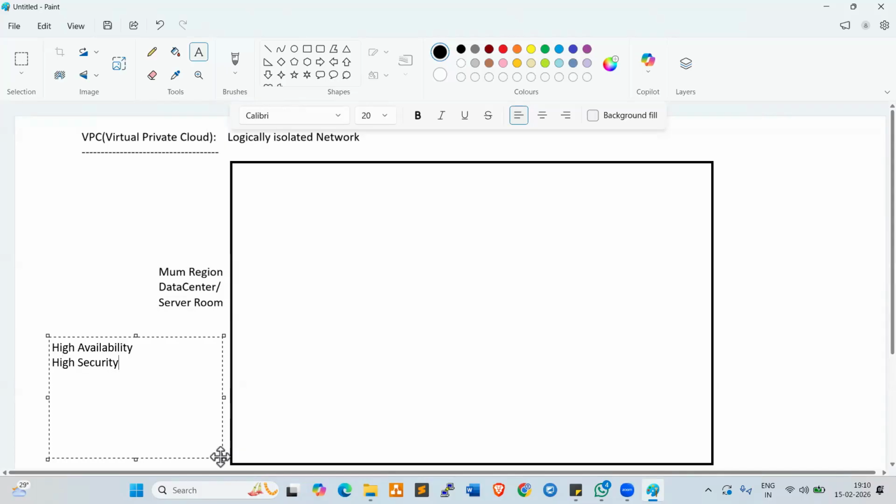AWS, Azure, GCP, and other clouds also try to give the best availability and best security. But AWS, GCP, and Azure are the topmost clouds in the market. We have nearly 35 more clouds available, but these are the topmost.